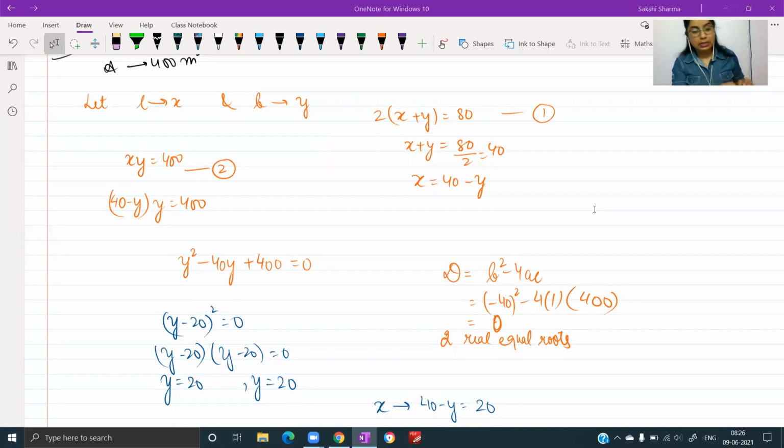Kindly note the next chapter that we will try to do one more chapter before the break. It's probability, chapter 15 of your textbook. You might have the definitions we discussed last year. If you don't have them, I will share a couple of photos. I have those definitions. You can just go over those once. We will discuss those and then we will begin with the exercise. There is just one exercise and one optional exercise, and both are equally important.